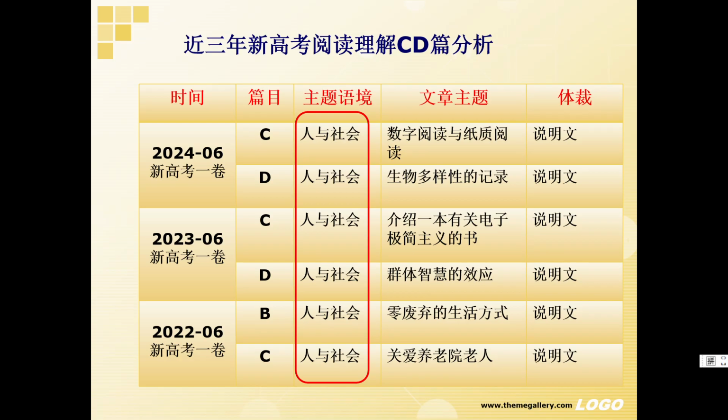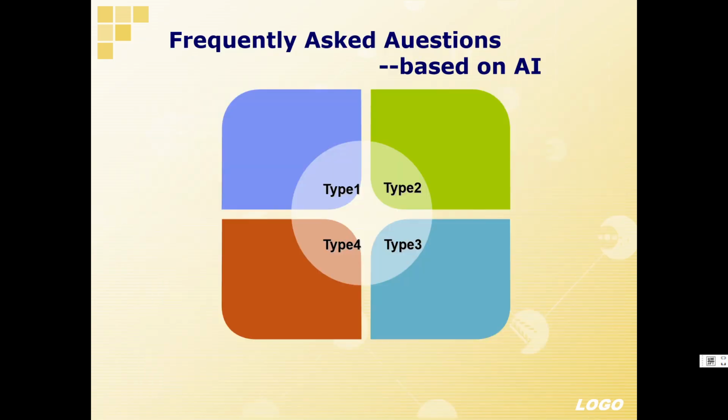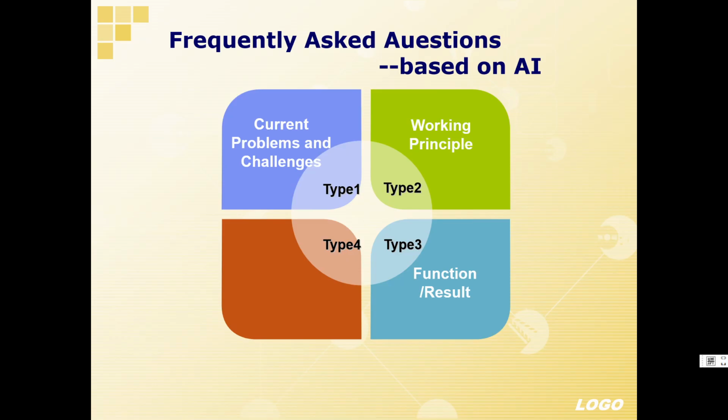The themes of each passage are respectively different. Based on AI, we know that the frequently asked questions in 高考 are the following 4 types. Type 1, current problems and challenges. Type 2, working principles. Type 3, function and results. Type 4, comment and future development.